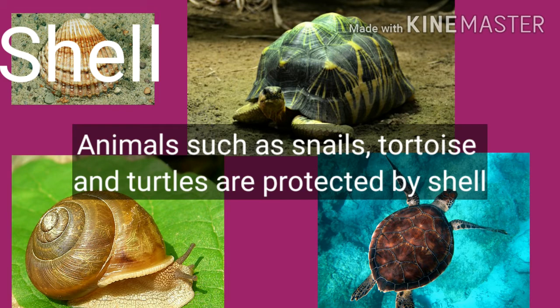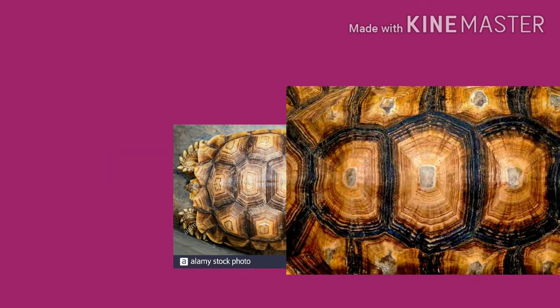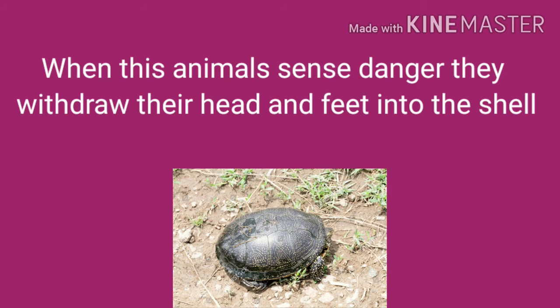Second one is shell. Animals such as snails, tortoises and turtles are protected by a shell. You can see here the shell of the tortoise. It is very hard. Shell protects the delicate bodies of the animals. When these animals sense danger, they withdraw their head and feet into the shell. Here you can see the tortoise's head and feet are inside its shell.